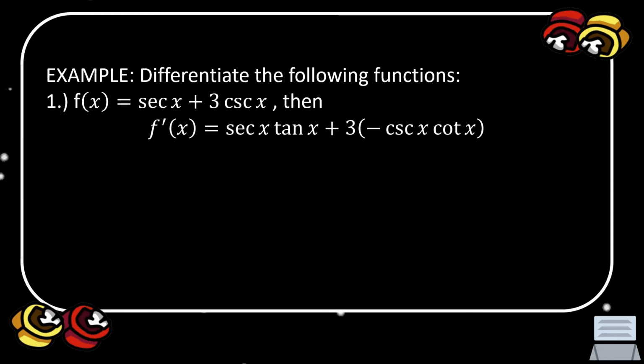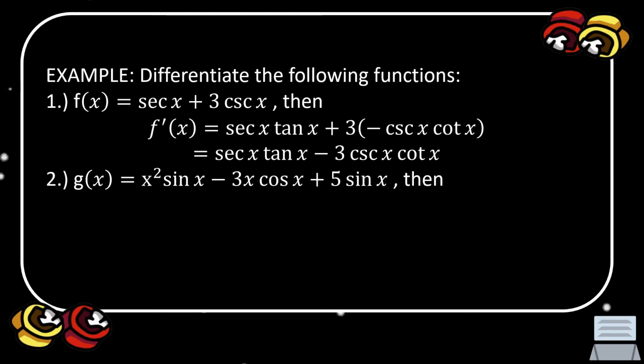So meaning to say that you will not write secant x, but you have to write the derivative of secant x, which is secant x times tangent x, plus 3 times the derivative of cosecant x, which is negative cosecant x cotangent x. Okay, so therefore, the first derivative of f of x is equal to secant x times tangent x minus 3 cosecant x times cotangent x.